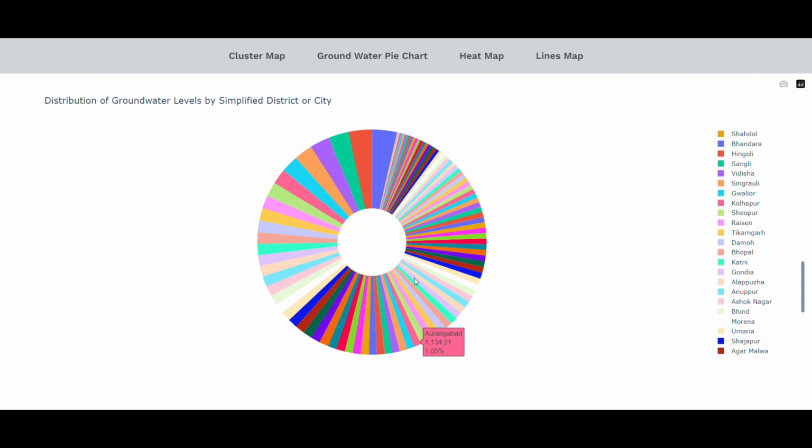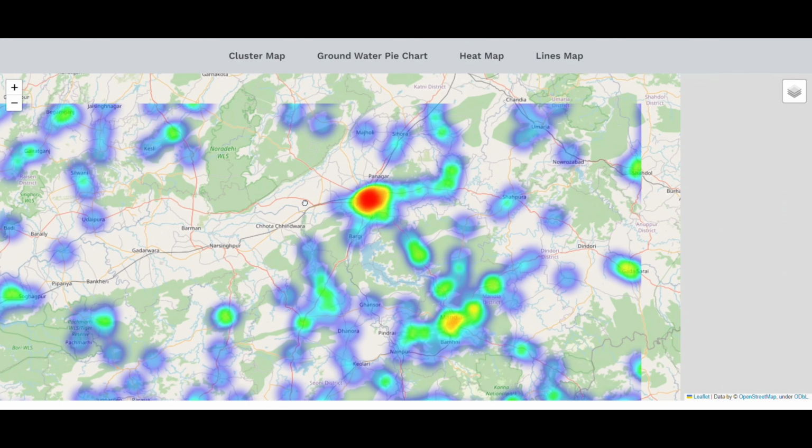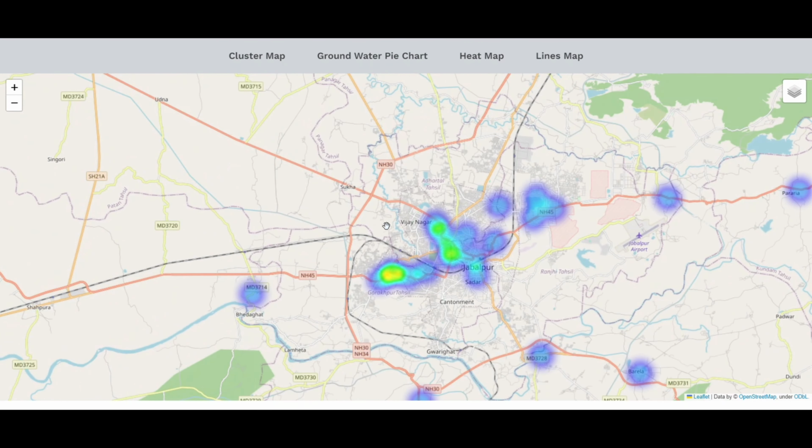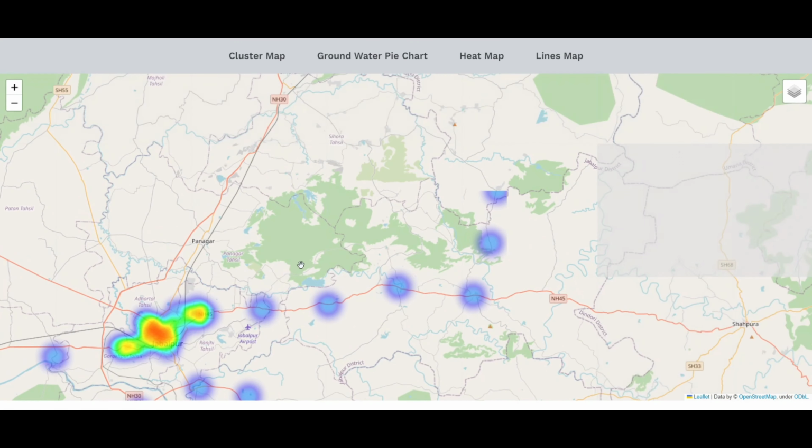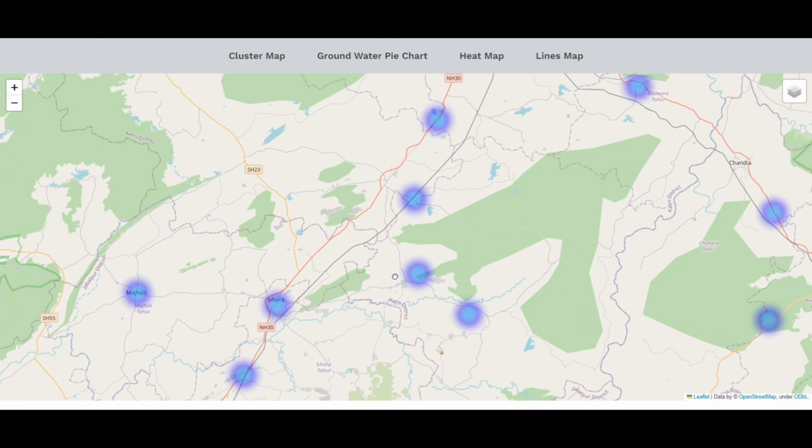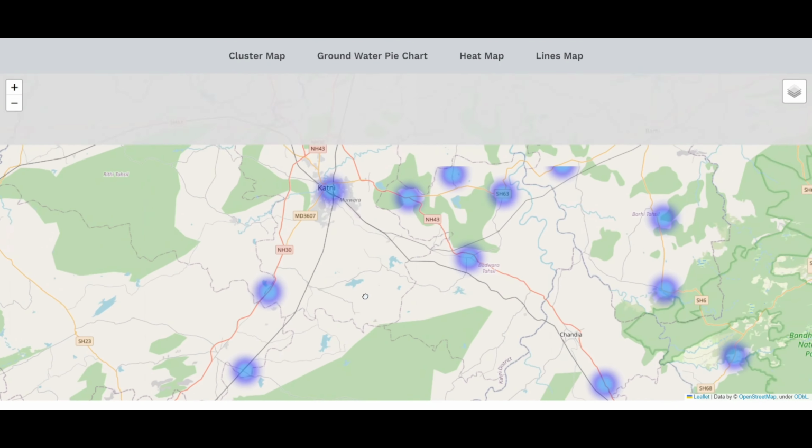Next is the heat map. This is also a very important part of the project, because based on this heat map, we are predicting the water quality. So you see various parameters here. These are all the chemicals that can be found in water. We are using this heat map to denote these various chemicals. Like, if we use just the pH value, the pH value is also a very important factor in telling if the water is drinkable or not, or the well digging suitability based on the water quality factor, because most of the water from the well is used for drinking or daily use. So water quality must be good.